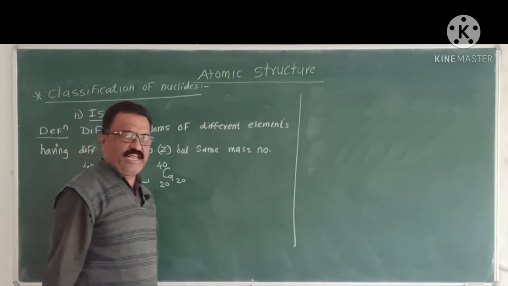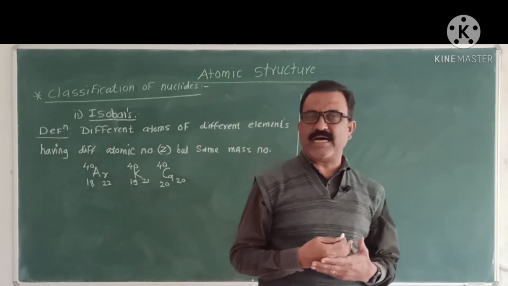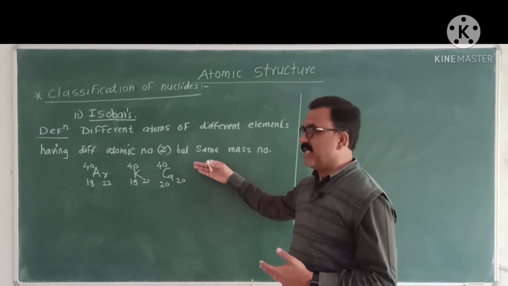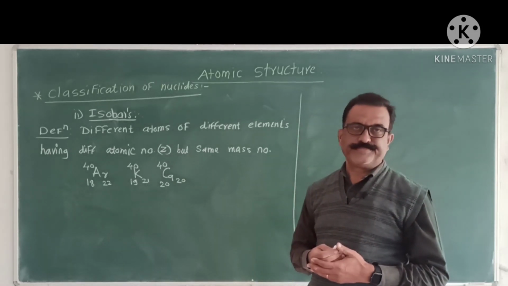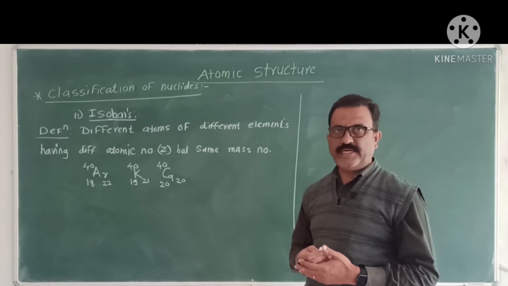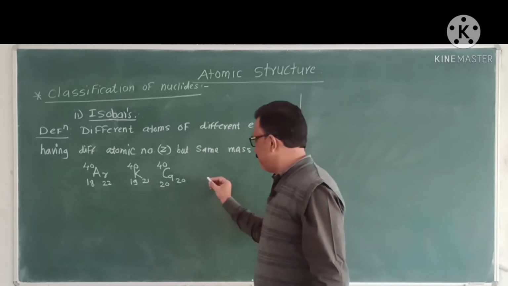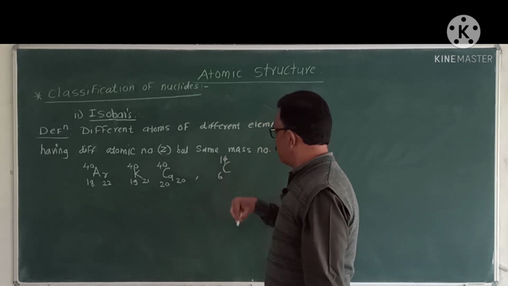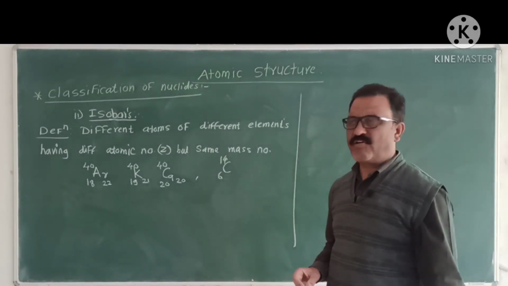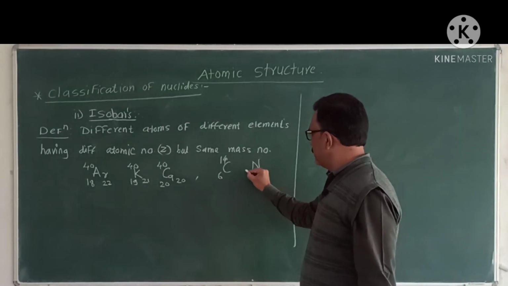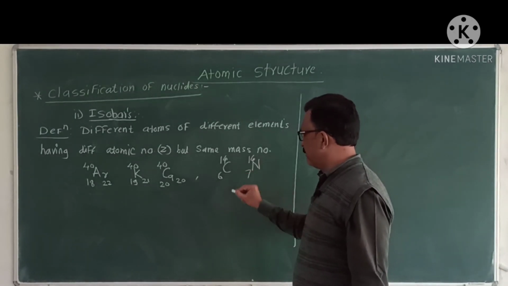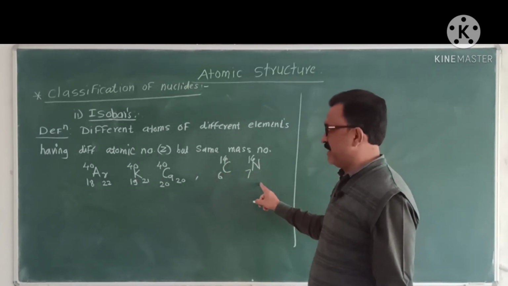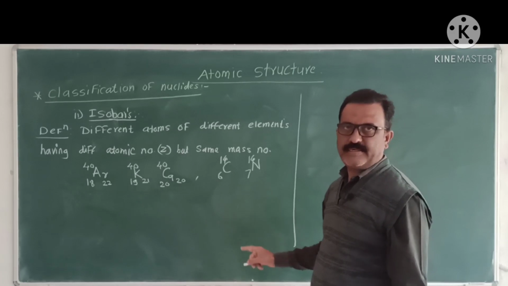Means the elements having same mass number but different atomic numbers are called as isobars. Okay. Another example of isobars, carbon 6 mass number 14, nitrogen 7 14. These are isobars of one another.